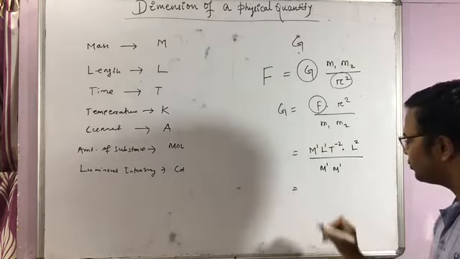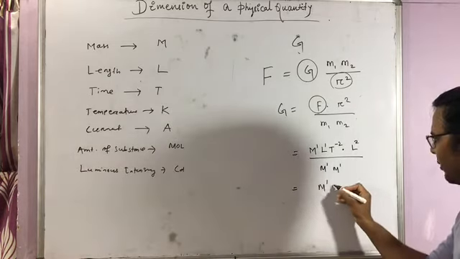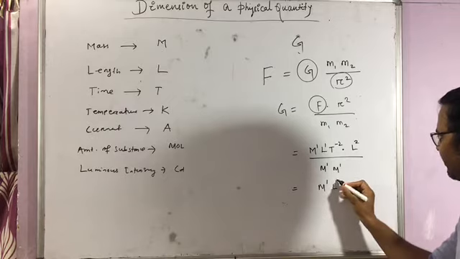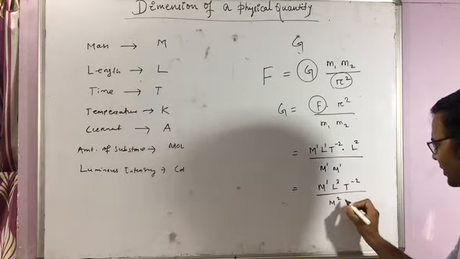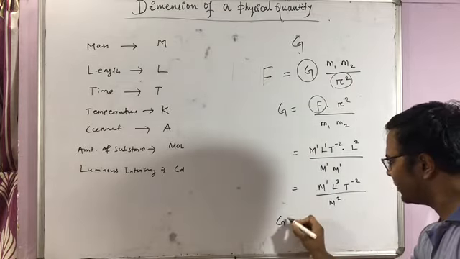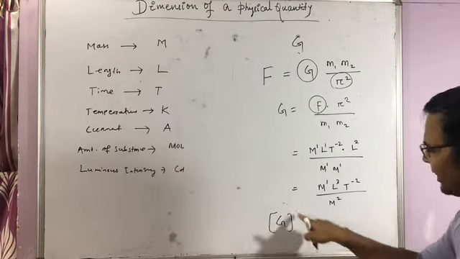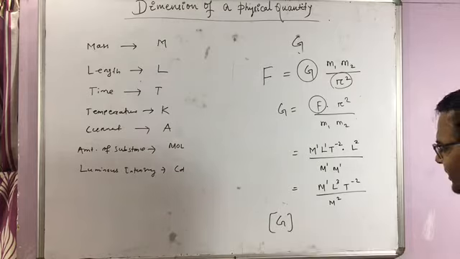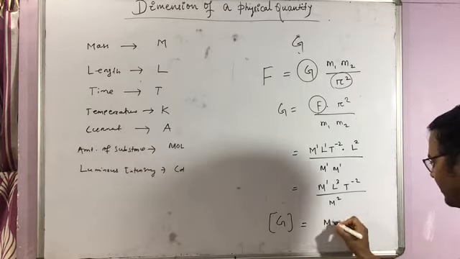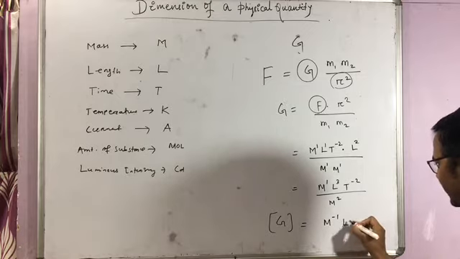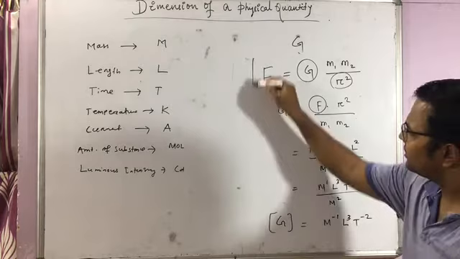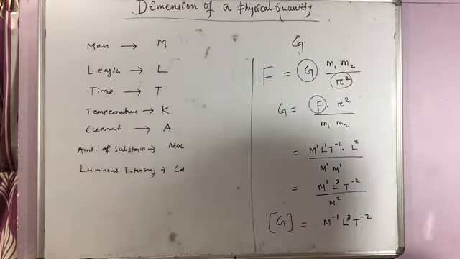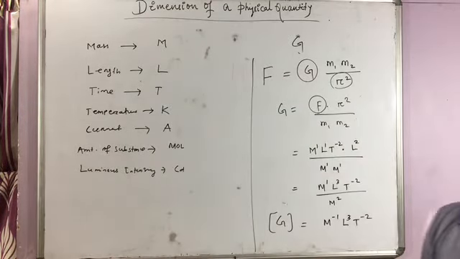So your dimension will be m power 1, L power 3, t power minus 2 by m power 2. Every time the dimension formula is given by this square bracket. The dimension formula for G is m power minus 1 L power 3 t power minus 2. So this is the process to find out the dimension of a physical quantity.